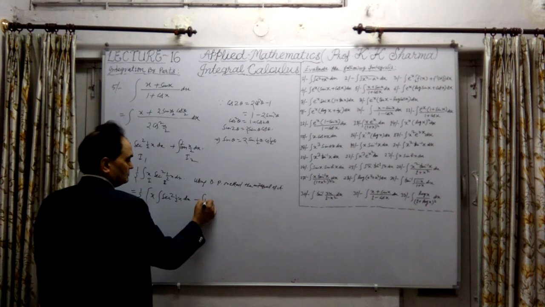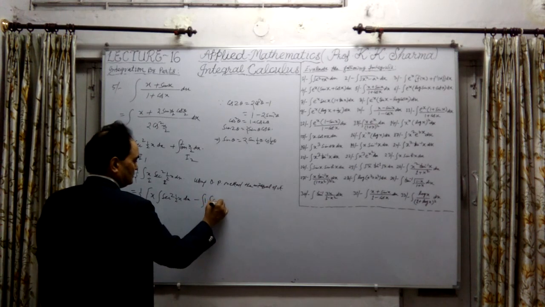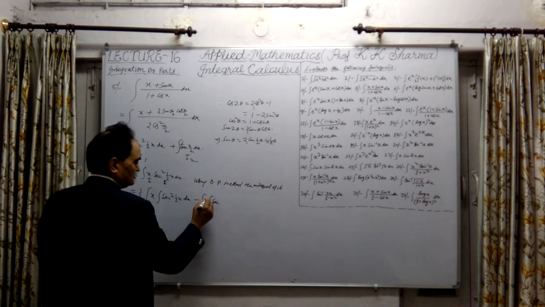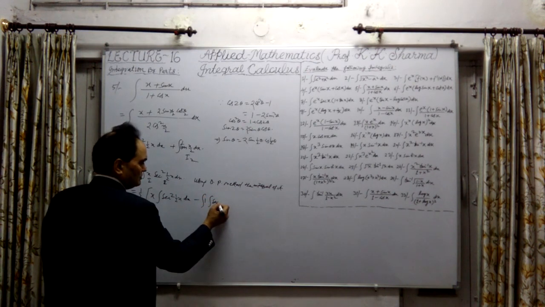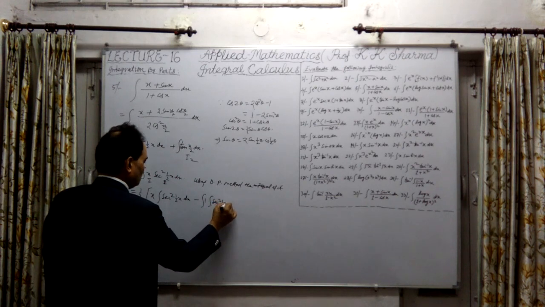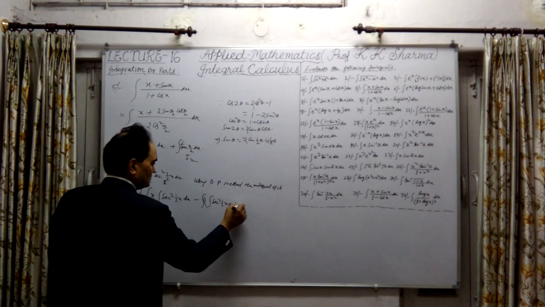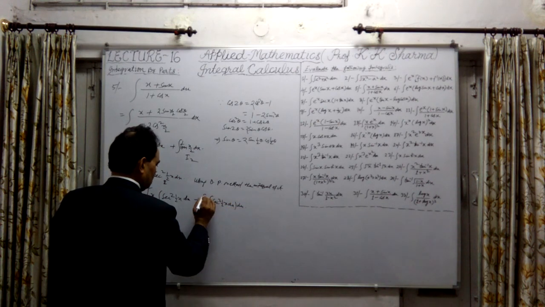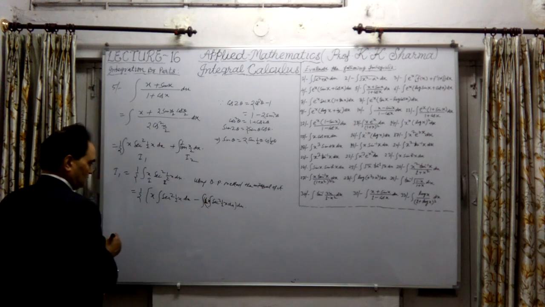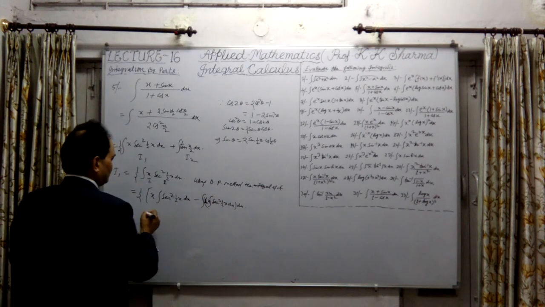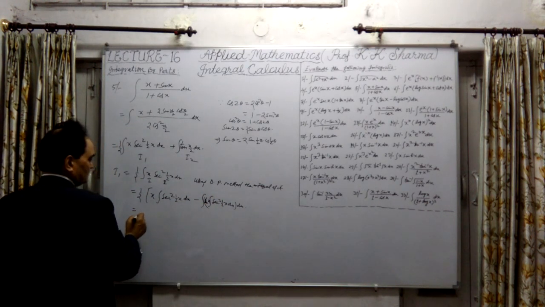the derivative of x, which is 1, integral of the second function. Okay, this is 1 into d/dx of x, d/dx of 1 into the integral of the second function, secant square x by 2 into dx, whole dx. Now this is d/dx of x here. Let me write d/dx of x, that is 1. And let me solve it further.